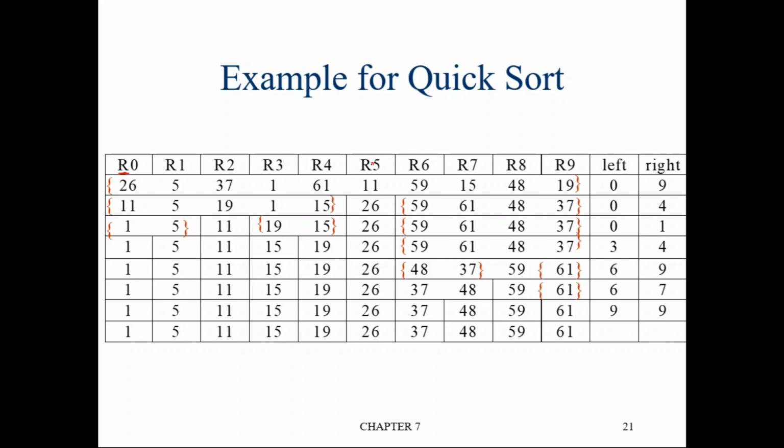Now there is only one partition. Okay, first, what should you do? First, we should fix the pivot element. So the first element, that is the element at the 0th location, we'll say this is the pivot element. So 26 is the pivot element.